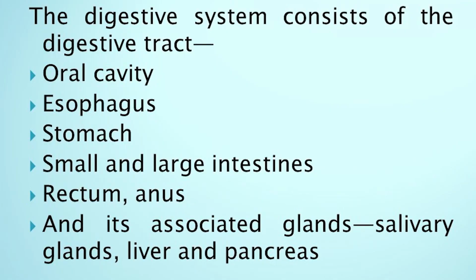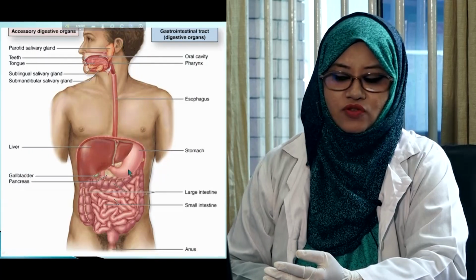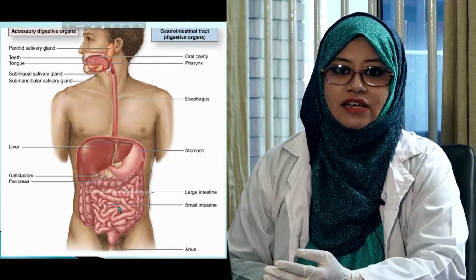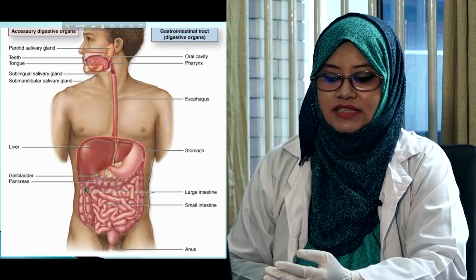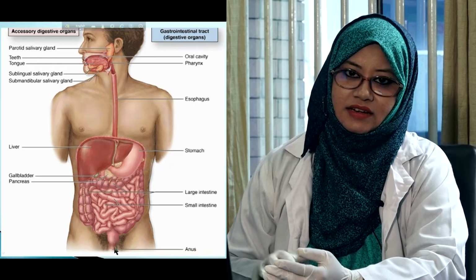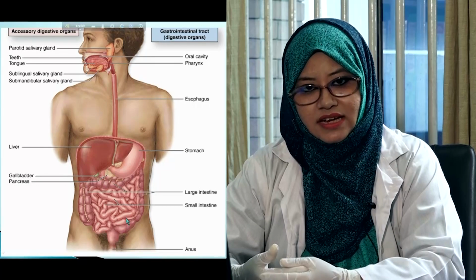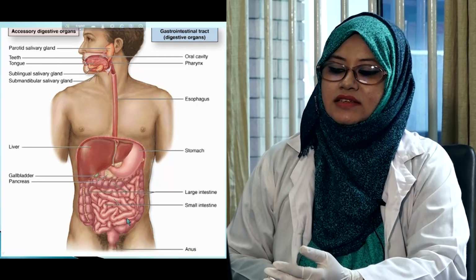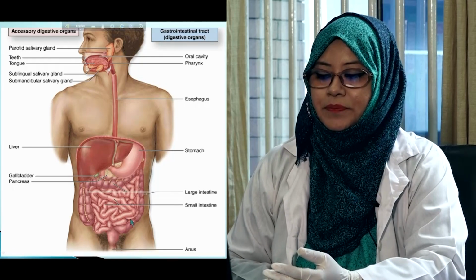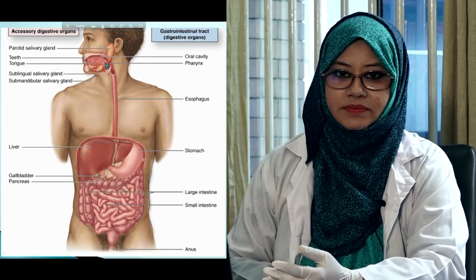Before going to the structure, we have to know what are the parts of the digestive tract. The parts of the digestive tract are oral cavity, esophagus, stomach, small intestine, large intestine, rectum and anal canal, and some associated digestive glands such as salivary glands, liver and pancreas.